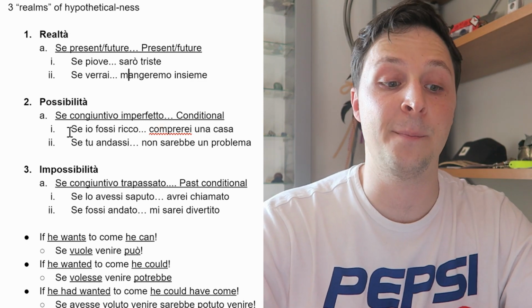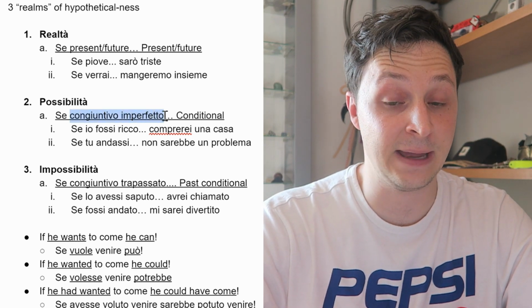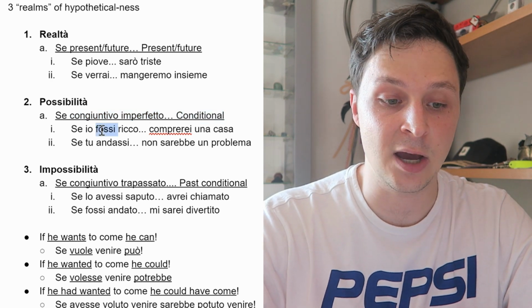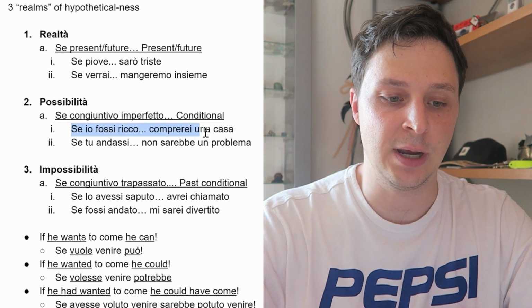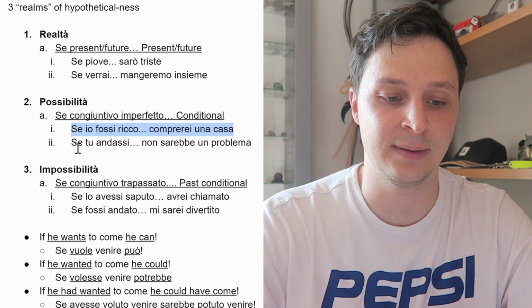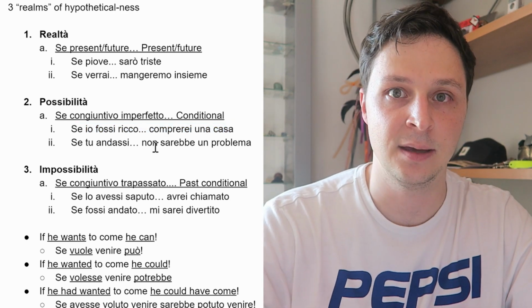The second one, possibility. So this will be se with a congiuntivo imperfetto and then a conditional. So, se io fossi ricco, comprerei una casa. If I were rich, I would buy a house. Or, se tu andassi, non sarebbe un problema. If you went, it wouldn't be a problem.